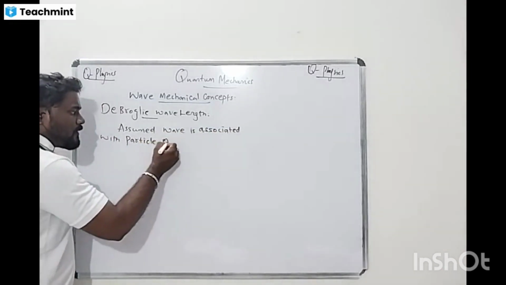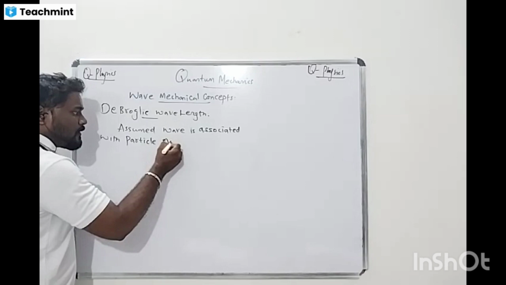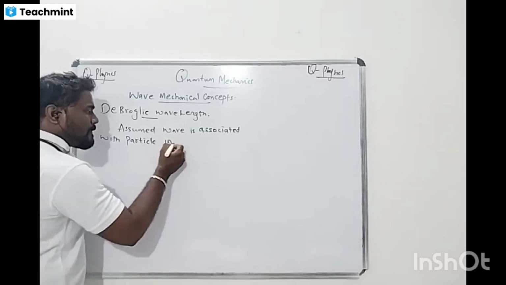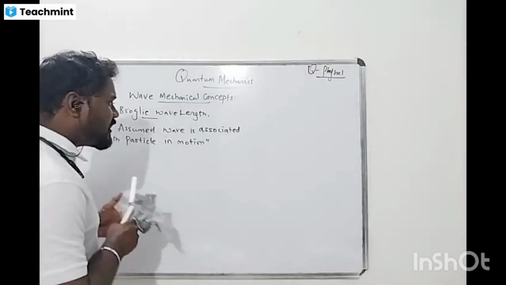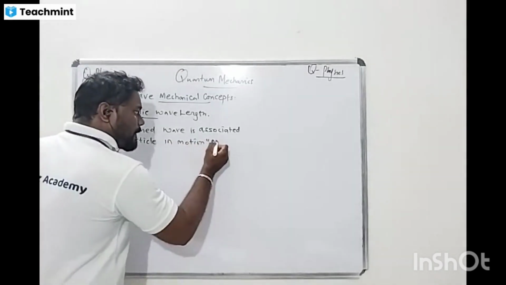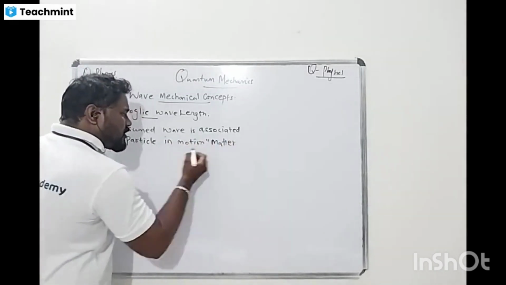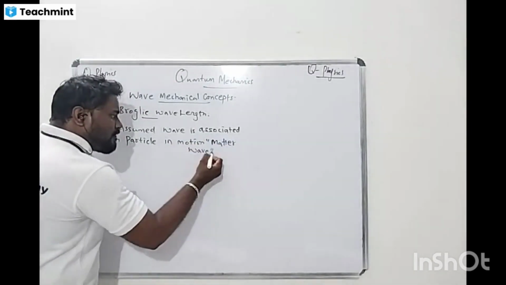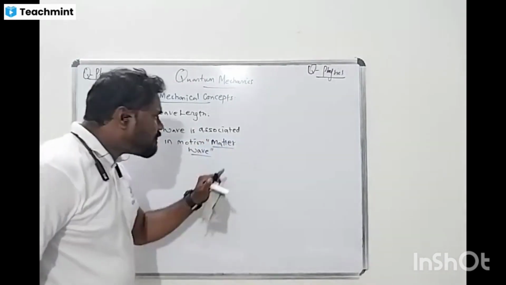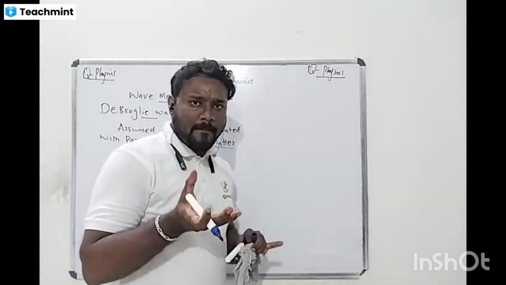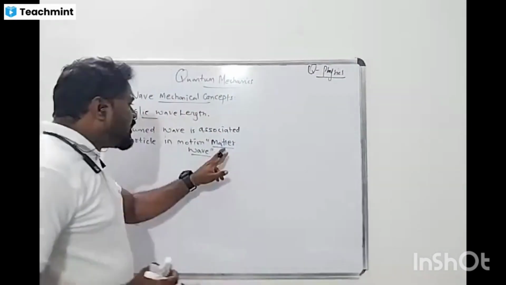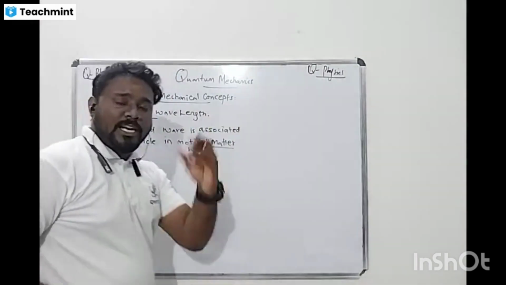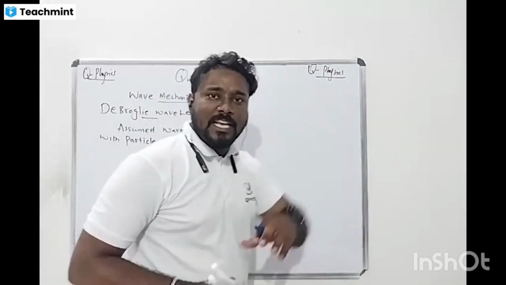A particle in motion, how can we define it? It is nothing but a matter wave. This is very important. It is not a simple wave. Matter is a particle nature, and wave is a wave nature. Understand this one. So this matter wave has a dual nature, both particle as well as wave nature.